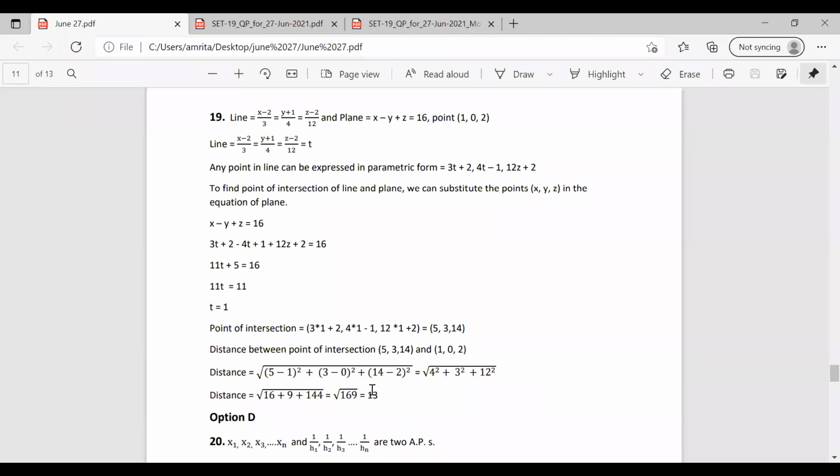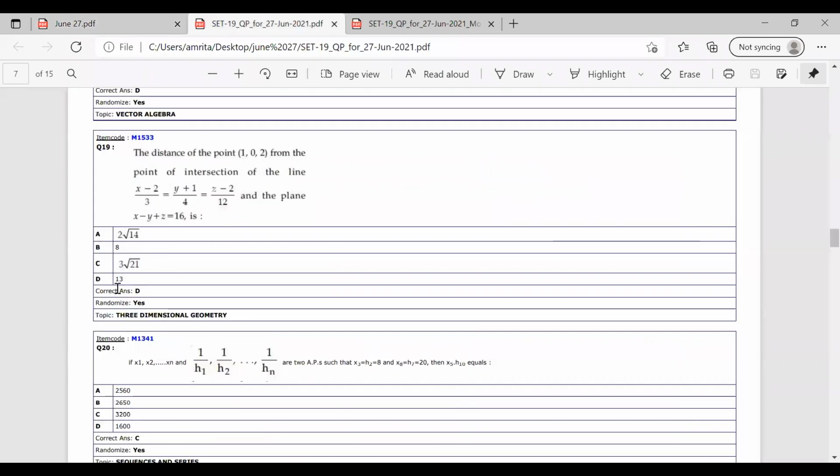We are given the equation of a line and a plane. Finding the parametric form and substituting it in the equation of the plane, we have the value of t. We can then find the point of intersection of the line and the plane. With the point given in the question and the point of intersection, finding the distance between them gives the answer. So the answer for this question is 13. Checking among the options, the correct answer is option D.